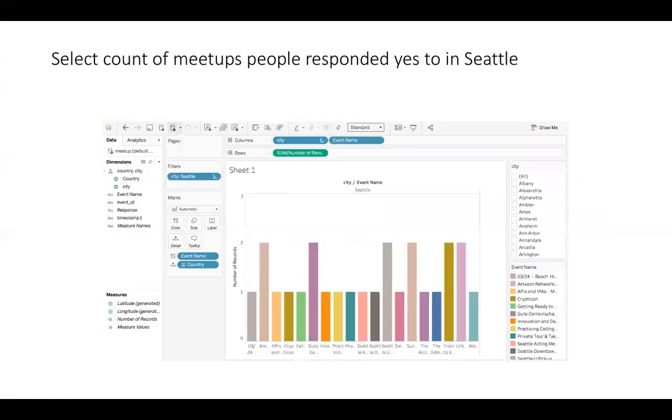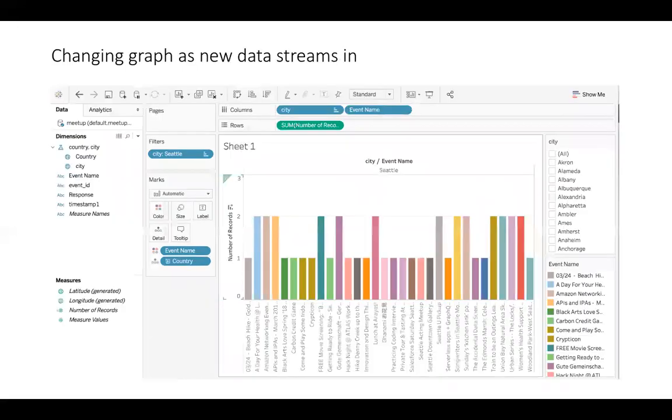Then I filtered it further to only get the yes RSVPs that were sent for events in Seattle. As you can see, this is how the graph looks. But because this data is constantly changing, and Tableau actually has a feature where it automatically refreshes, you can see as the data changes, so does the graph.